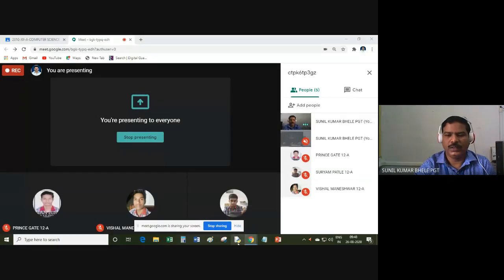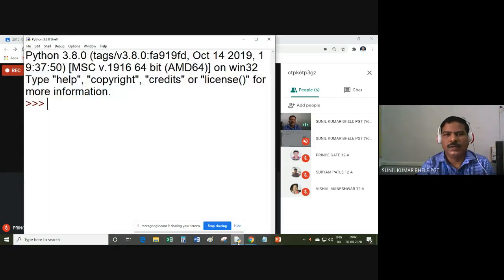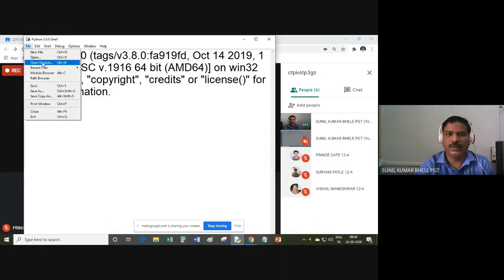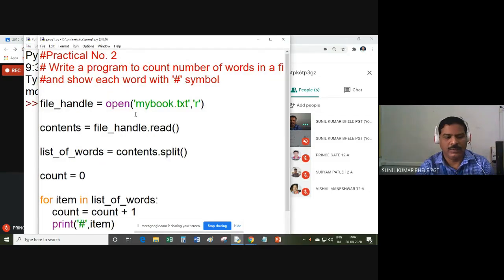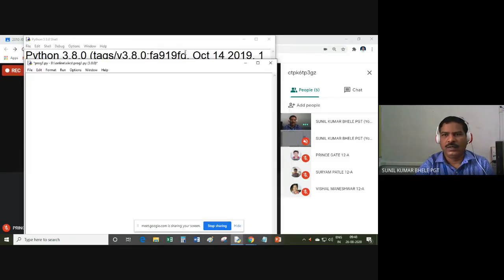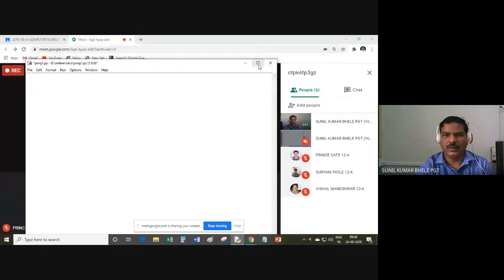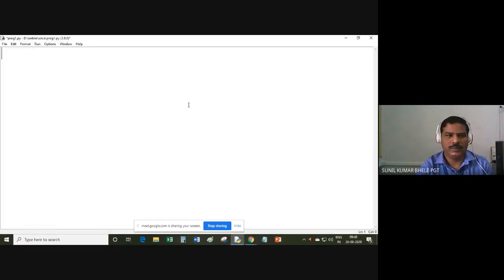I am opening the Python standard editor. So this Python standard editor is opening. You can see this is Python 3.8.0 version. You can download the latest version of Python from the internet, and this is an interactive mode. I want to open the file in scripting mode. So I'm opening the file, and note down today's practical.